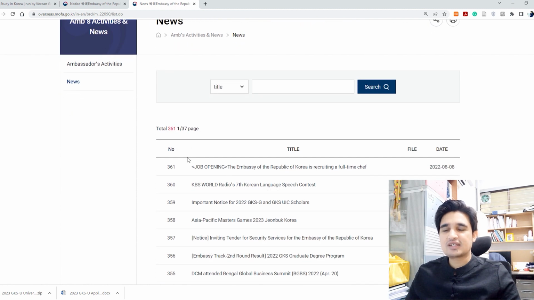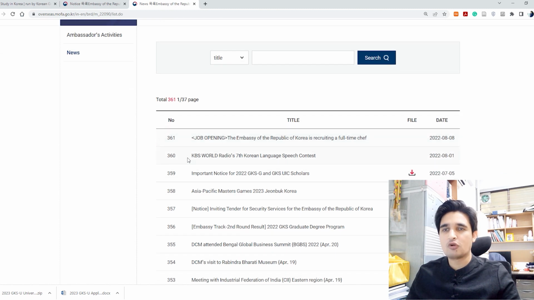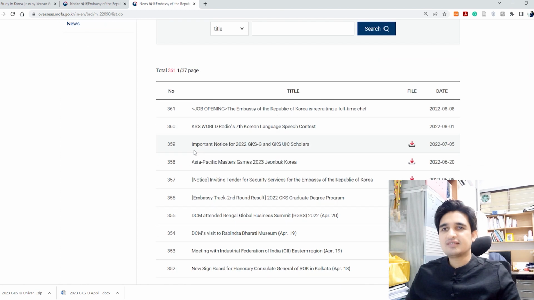In the news section, as you know, GKS was announced yesterday by NIIED, so the embassies haven't posted the information about GKS yet. It will take two to three days to post it on their websites, so there is no deadline information there now. But you can see in the notice section that there are deadlines for previous years. So don't get confused, don't panic. All the embassies will post the information about GKS by the end of this week or the start of next week.